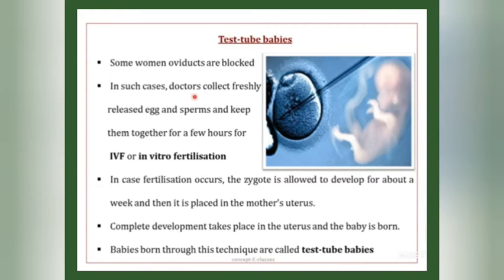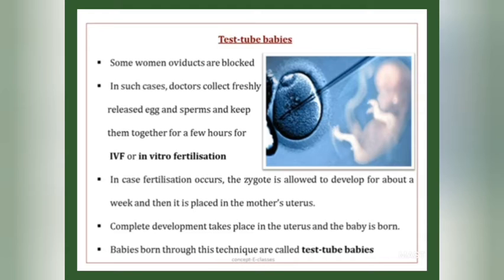In such cases, the doctors collect a freshly released egg and sperms and keep them together for a few hours for IVF, in vitro fertilization. It is a fertilization that takes place outside the body. Here, the fertilization is done artificially in a glass tube. In case fertilization occurs, the zygote is allowed to develop for about a week, and then the doctor places it in the mother's uterus. Then the complete development takes place inside the uterus, and the baby is born just like any other baby.